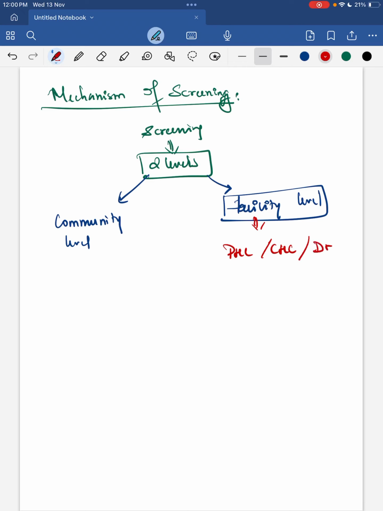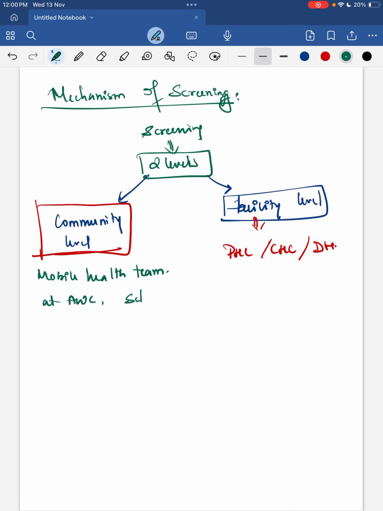Screening takes place twice a year at your Anganwadi center for your preschool children, that is between 6 weeks to 6 years of age, and age specific developmental tools are used for screening these children.